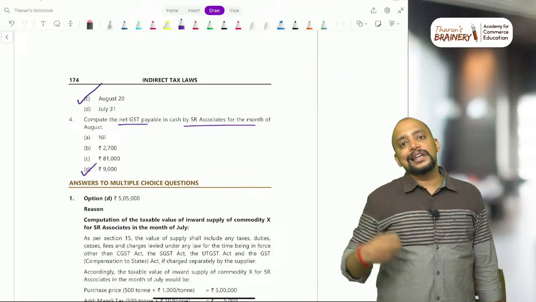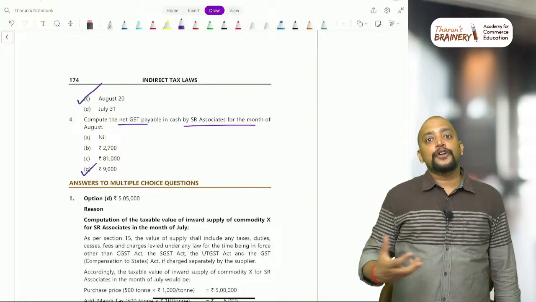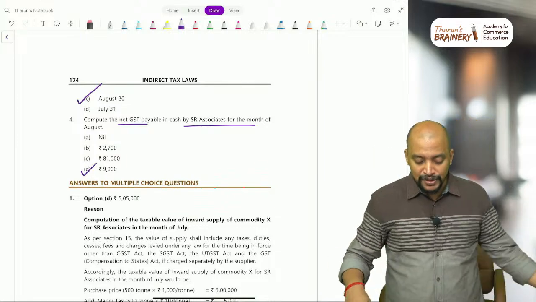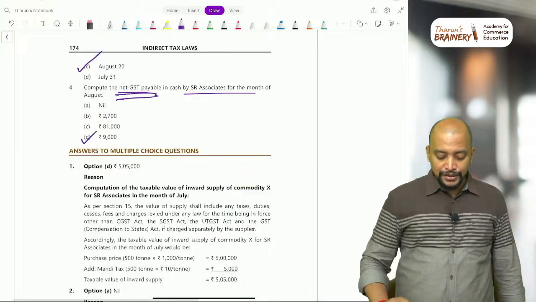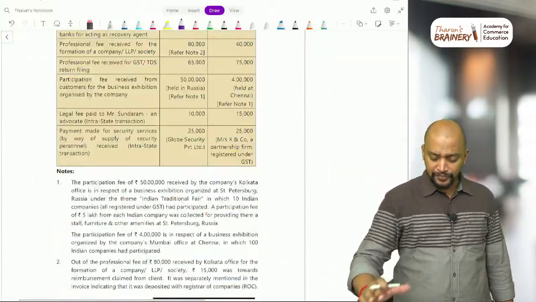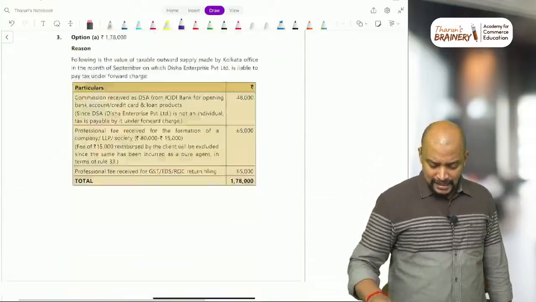Whatever GST they need to pay under RCM, they have to pay using the cash ledger. That will be net GST, even though they have ITC, because that cannot be used. They are asking what is the net GST payable, so the net GST payable will be 9,000 rupees only, no doubt in this. Okay, so these are the questions.